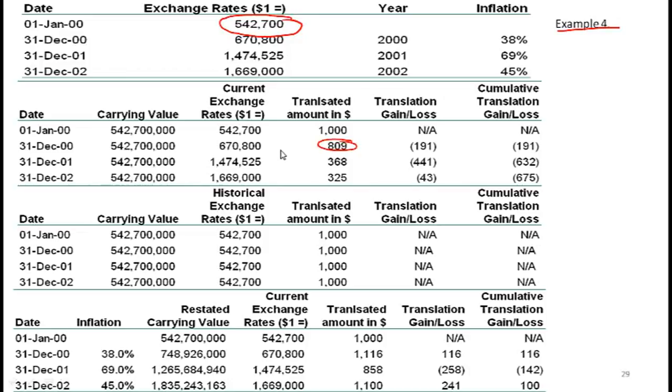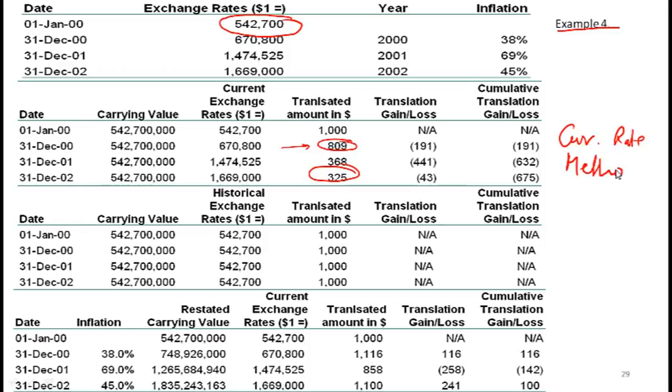So we take the carrying value and divide by the current exchange rate, and this is the translated value that the US company will show on its own balance sheet. A year later, the currency further devalues, and by the end of December 2002, the value of the asset is 325,000 according to the current rate method.